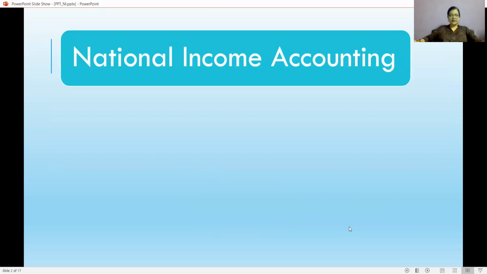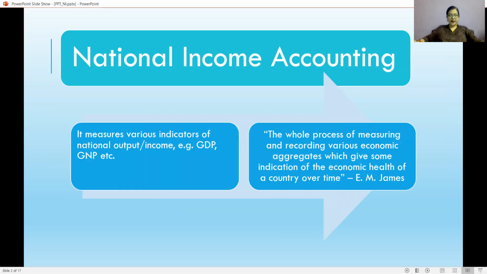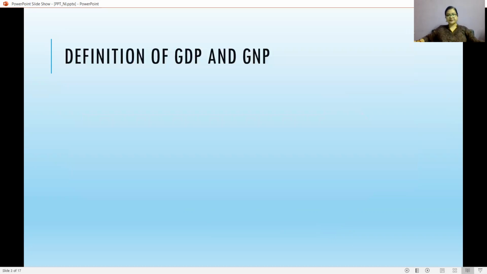So national income accounting describes various macroeconomic variables such as GDP or GNP. The full form of GDP is gross domestic product and the full form of GNP is gross national product. The whole process of measuring and recording various economic aggregates which give some indication of the economic health of a country over time is called national income accounting, according to E.M. Jennings.